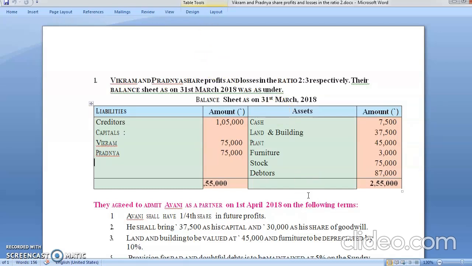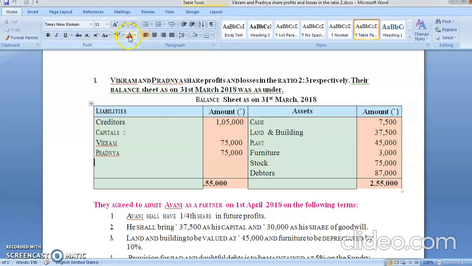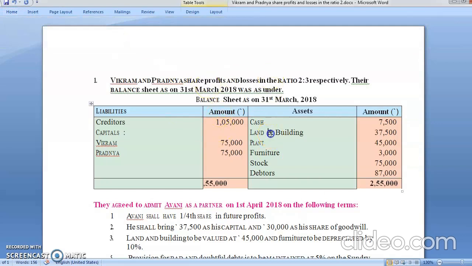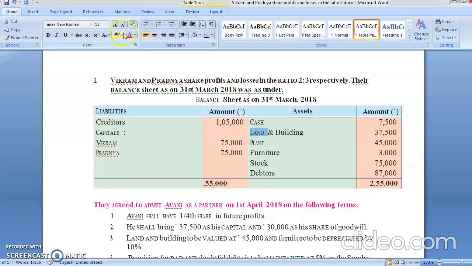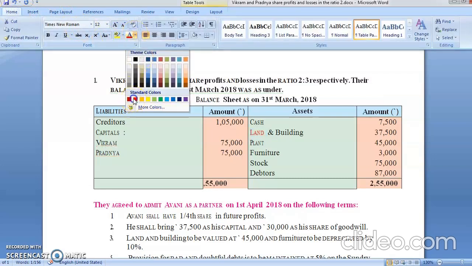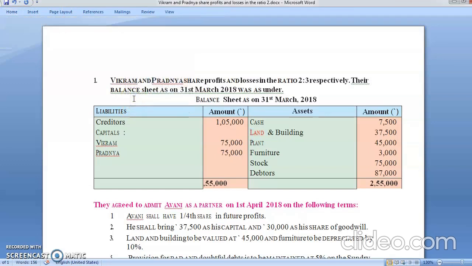Land and building is to be revalued at 45,000. Students, do you remember whenever we have any adjustment we should tick mark it? So we are having an adjustment in land and building. So what we'll do, we'll tick mark land and building. So here what I'm doing, I'm coloring it with the other color. So when I'm doing my posting of my accounts, I'll come to know that there is an adjustment in this figure. So I'm going to keep it in the inner column. Okay. So land and building are in adjustment.